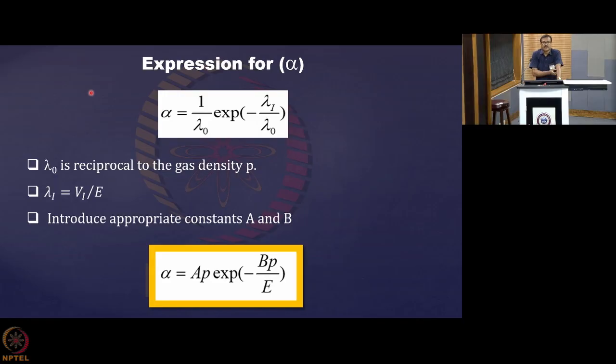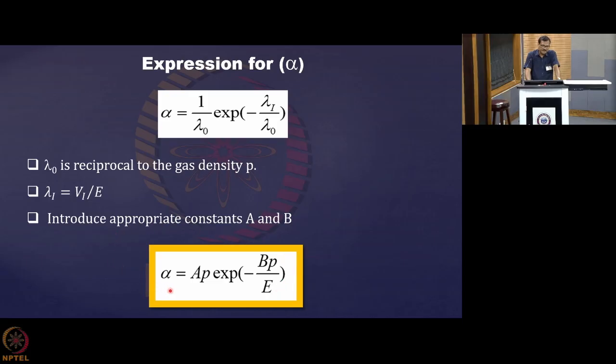This lambda I is the free path that is required to gain the ionization potential Vi under a given electric field E. So lambda I is equal to Vi by E. Now, when we express these things in terms of pressure and electric field, the expression for alpha we got is A multiplied by pressure, exponential of minus Bp by E, where A and B are some constants, p is the pressure and E is the electric field.